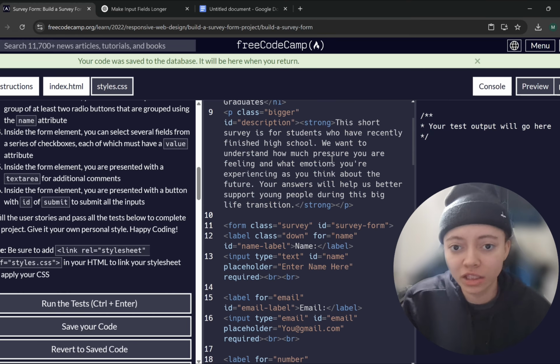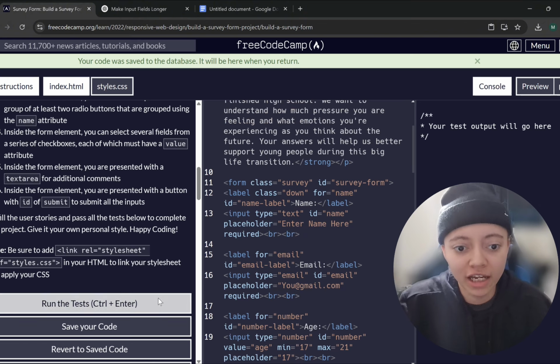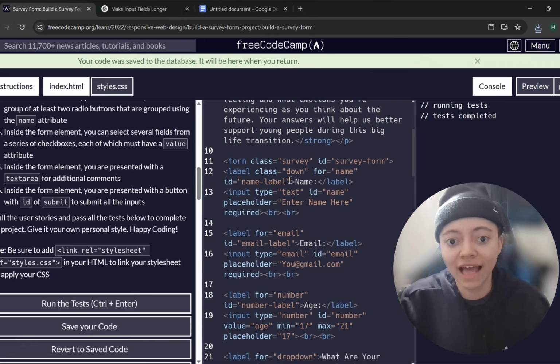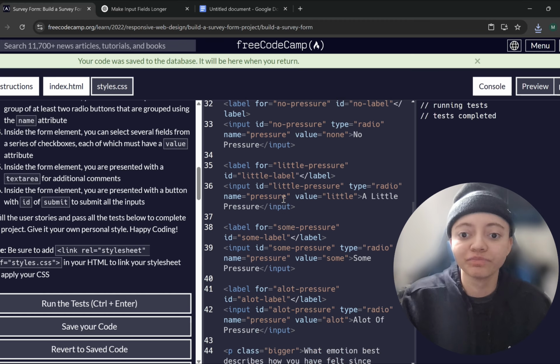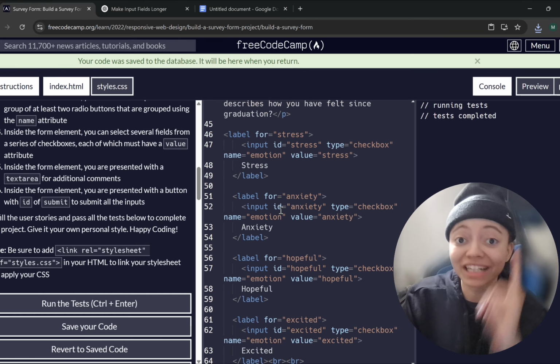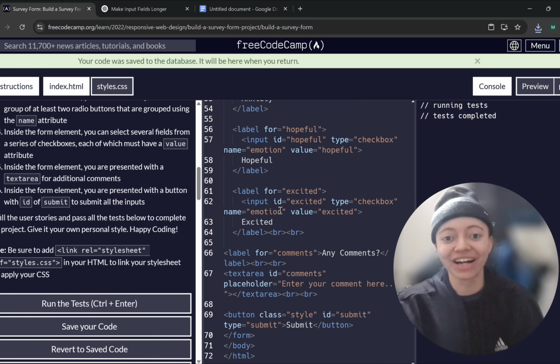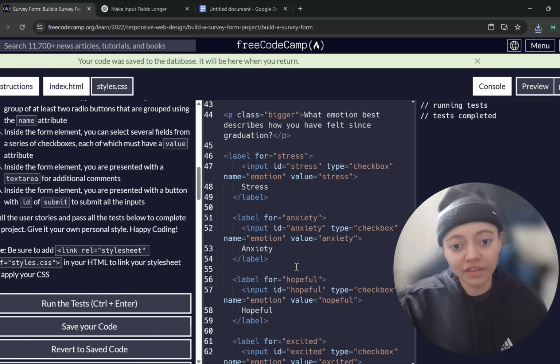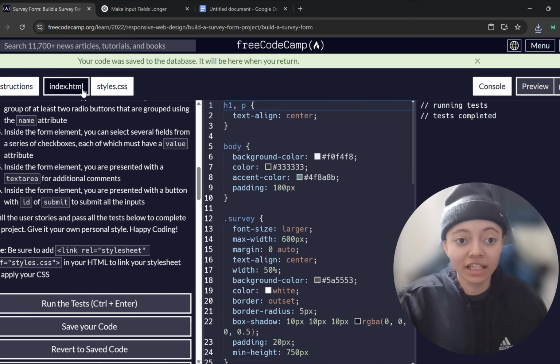So here's my little mini description here, and it does work. So if I click run, you know what I'm saying? It works and stuff like that. But I wanted to style it with CSS. So I passed project number 1. Yes, sir. I was very excited, very ecstatic, and they let this go through. So if there's anything wrong with this code, they let it go through regardless.